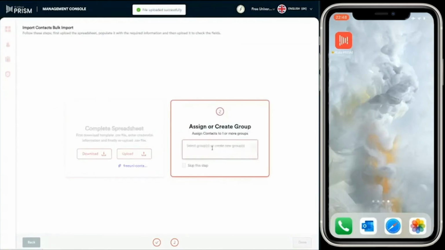These are students who've recently graduated, and then we're going to create a group for these students. Let's call it Graduating Group 2021.